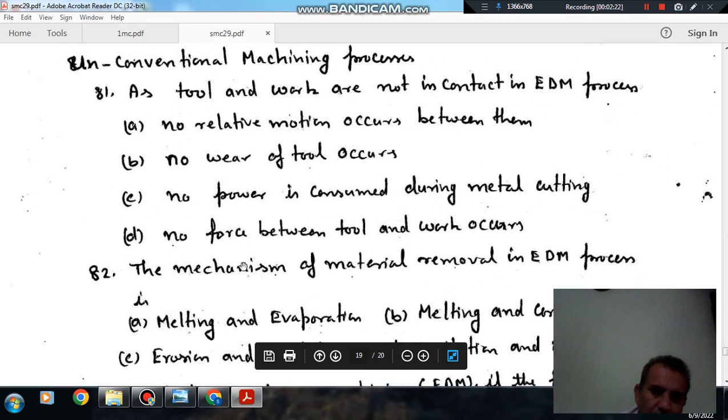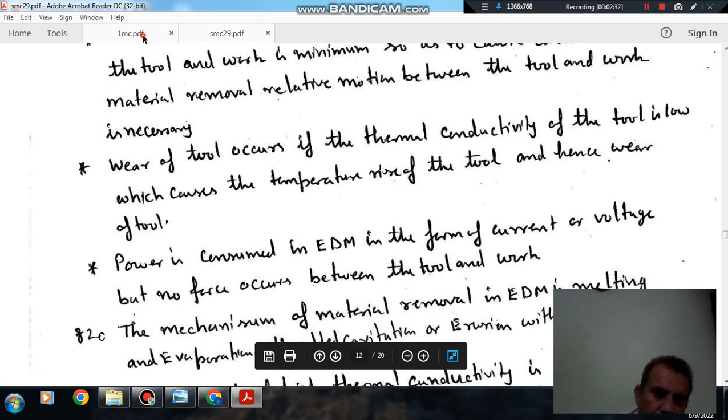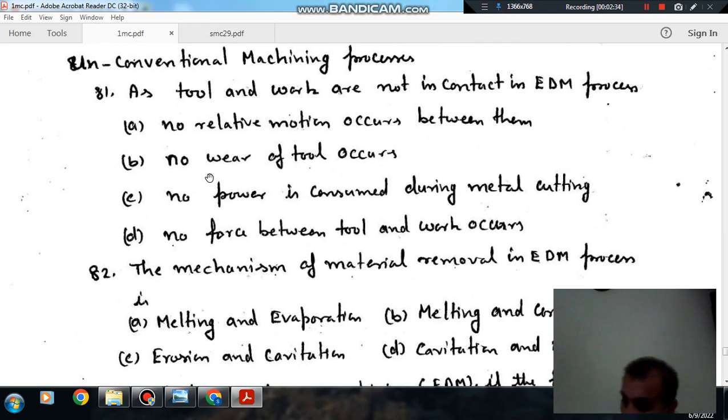Power is consumed because the current is flowing, but no force is occurring between the tool and work, because the metal removal takes place due to the current flow. So answer is option B.